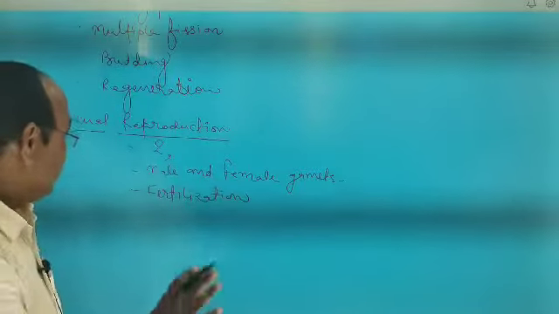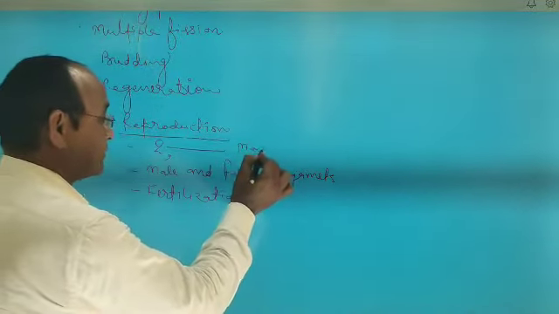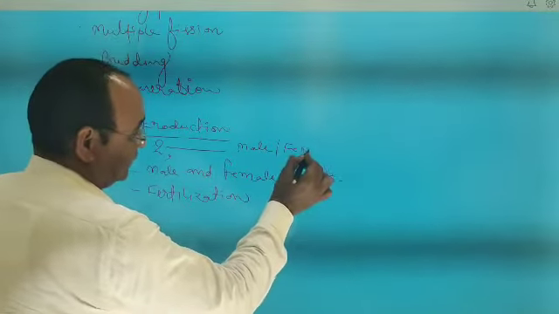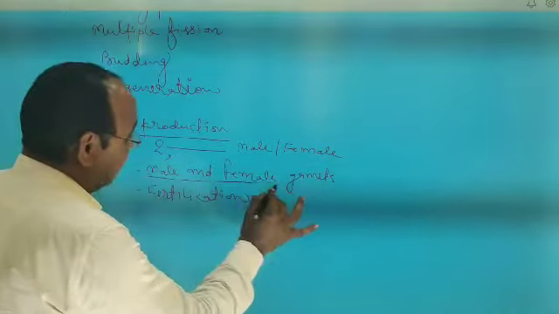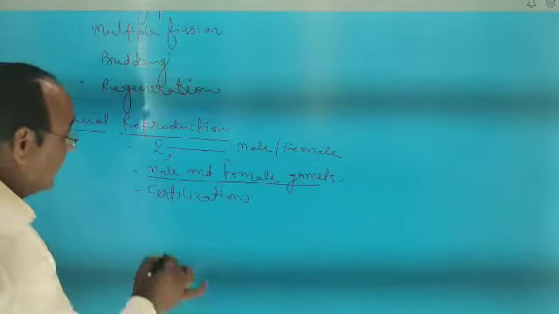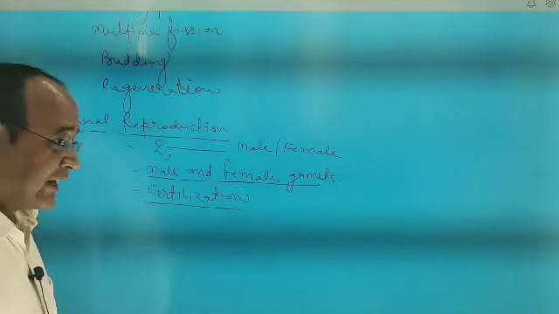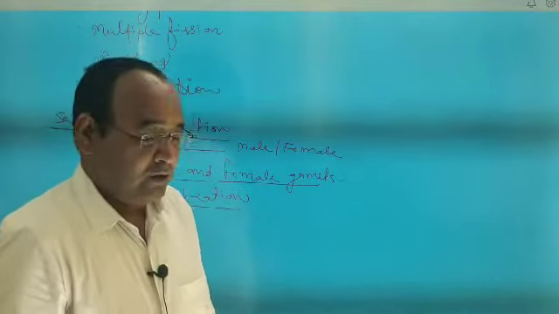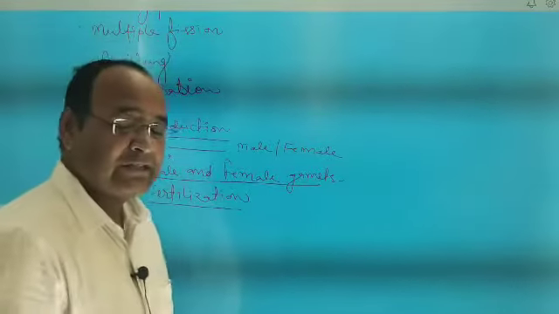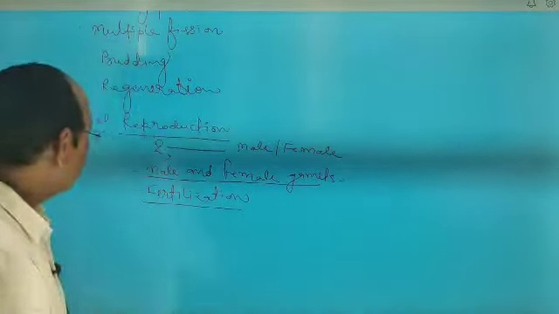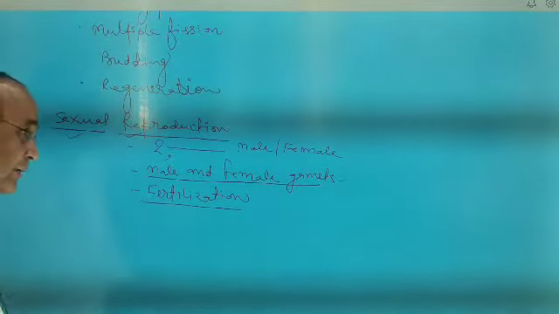I repeat, what are the main characteristics of sexual reproduction? Number one, the parents, or parental generations, are two: one is male and another is female. Second, male and female gametes are formed. And third, fertilization is present. Due to the presence of the fertilization process, the offspring has variations. So sexual reproduction is a very developed reproduction method.